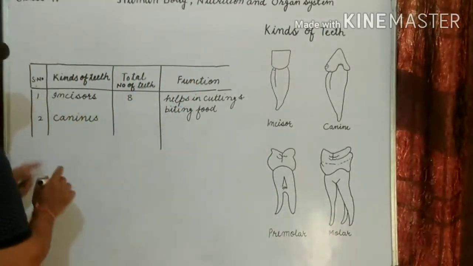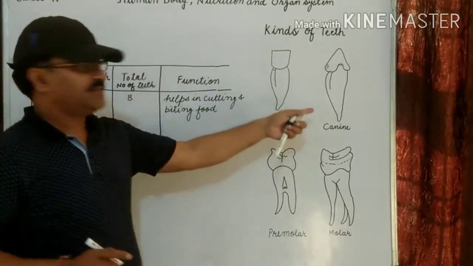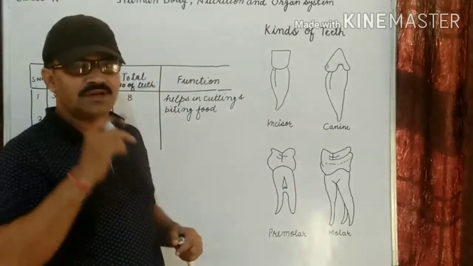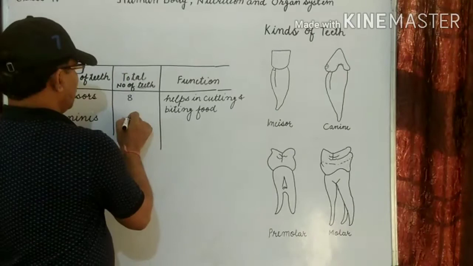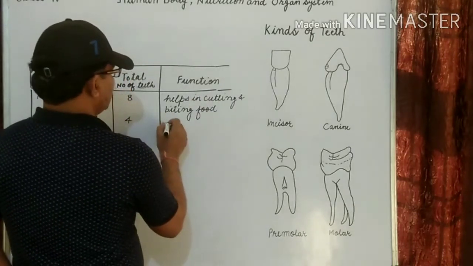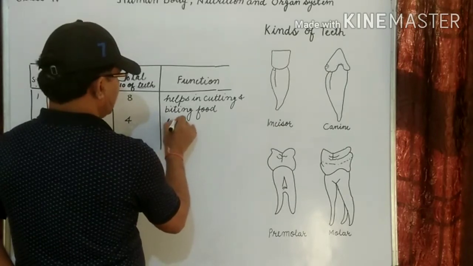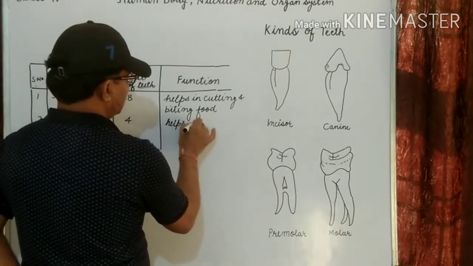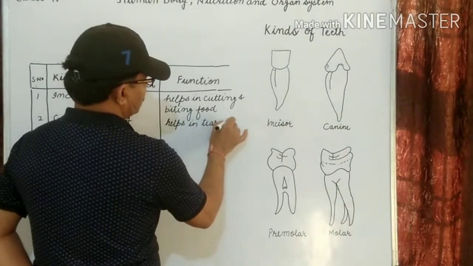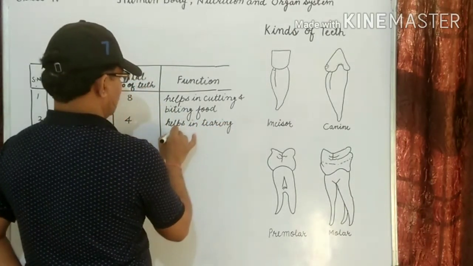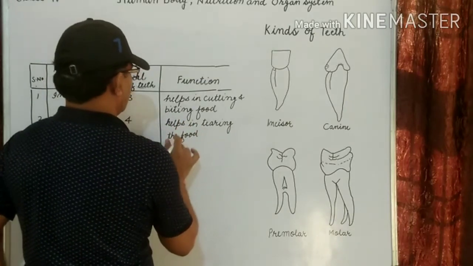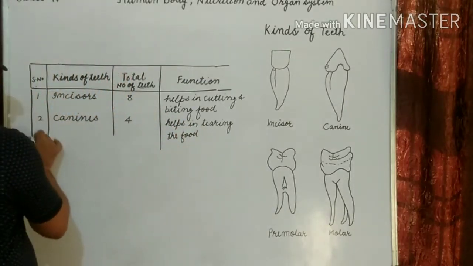Now you tell me, canines, what is the number? I have told you 2 in the upper jaw and 2 in the lower jaw, so there are 4 in number. What is the function of canines? Helps in tearing the food. Clear?